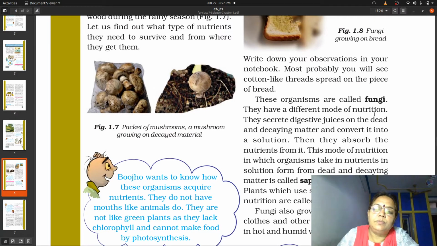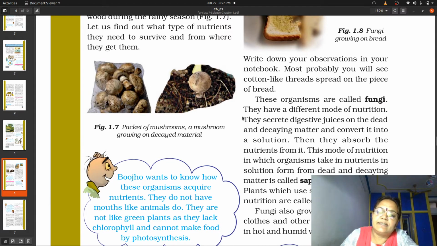Fungus. तो हम जो ये particular structure पढ़ रहे हैं, these fungi are dependent on others to satisfy their food demand. Mushrooms were growing on wood and the fungus is growing on the bread, meaning they require certain raw materials for their growth, some finished products which are present in the form of certain food material. It can grow only on such materials, it cannot make its own food, and thus such growths are known as fungi. What do these fungi do?